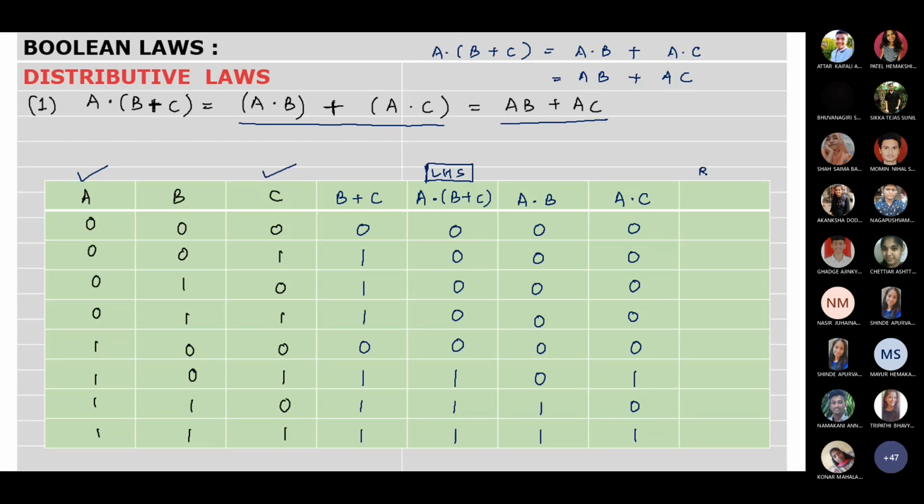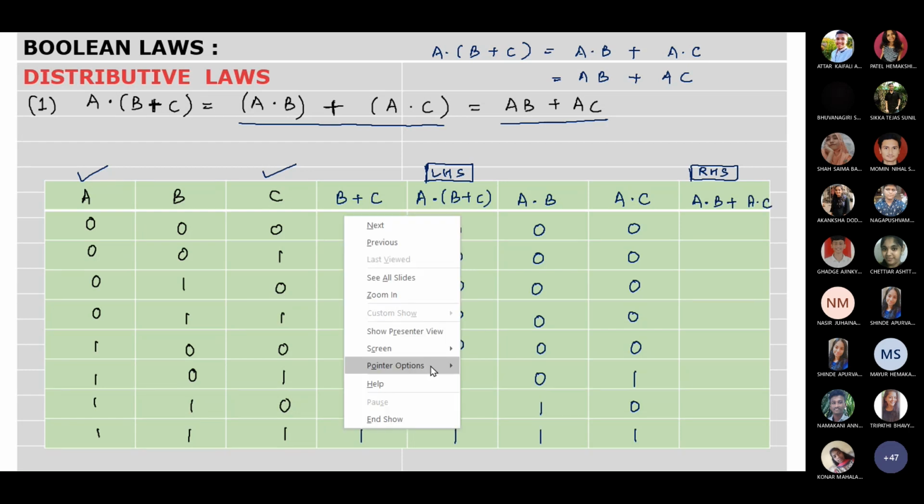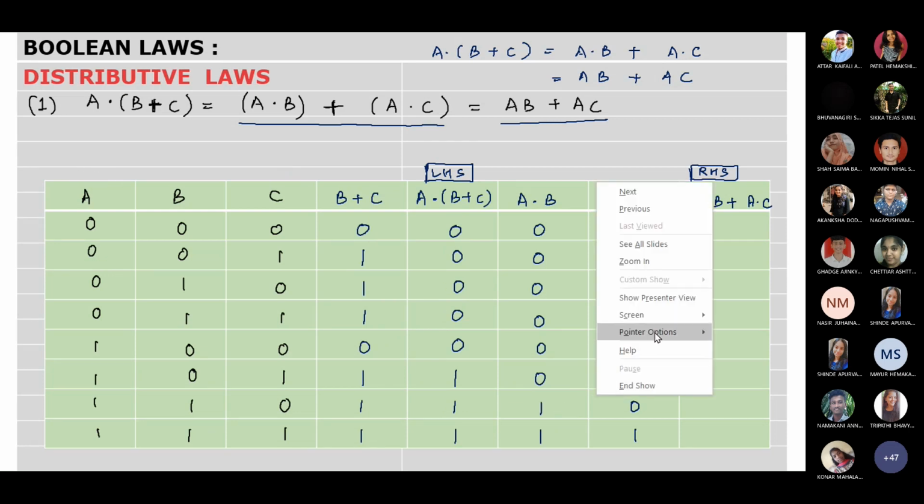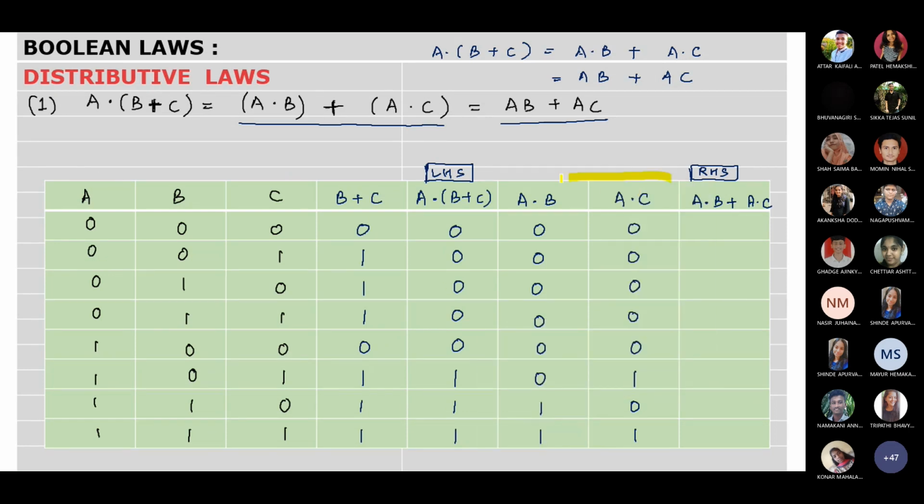Now we will go for the final value of RHS, that is A dot B plus A dot C. That means we will focus on these two tables and we will make them undergo OR operation. So 0, 0, 0, 0, 0. When any of the input to OR gate is high, output will be high.